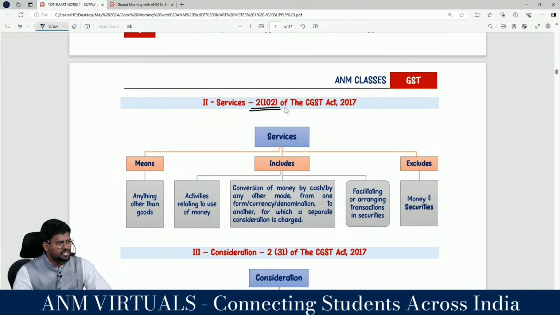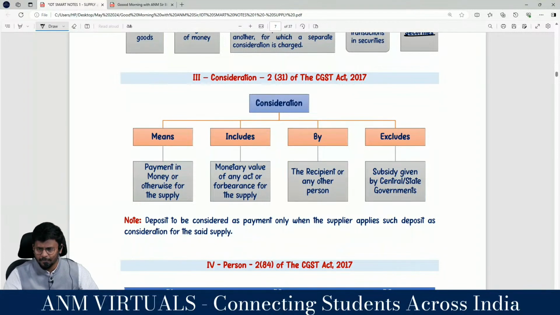Services, Section 2 subsection 102 of the CGST Act. Services means, services includes, services excludes. Services means anything other than goods. Services includes activity relating to use of money or conversion of money from one form to another for a separate consideration, or facilitating or arranging transactions in securities. Both the definition of goods and the definition of services have exclusions.